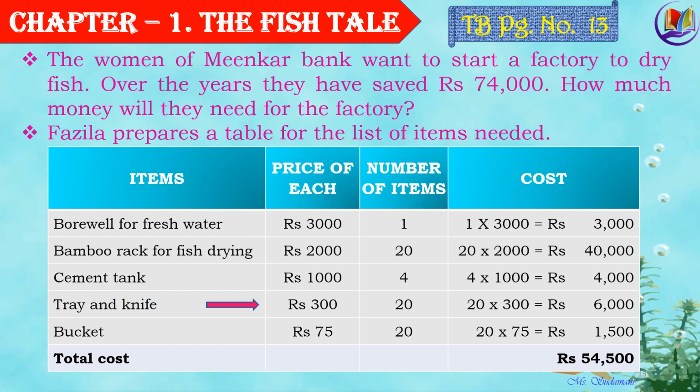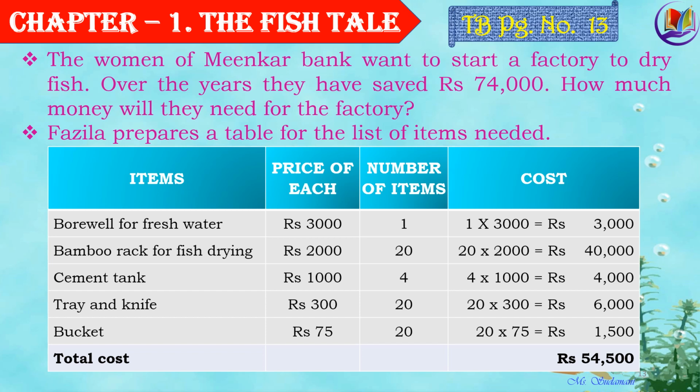The next is tray and knife. Price of each of it is rupees 300. Number of items needed is 20. So 20 multiplied by 300 would be rupees 6,000. And the last is a bucket. Cost of one bucket is rupees 75. 20 such items are needed. So 20 into 75 would be 1,500.